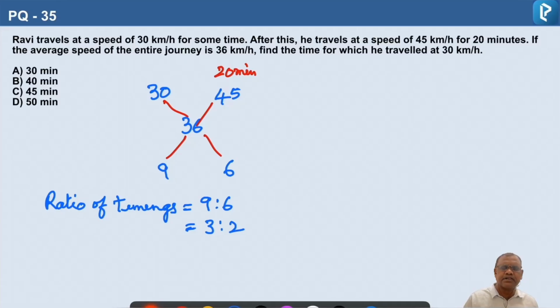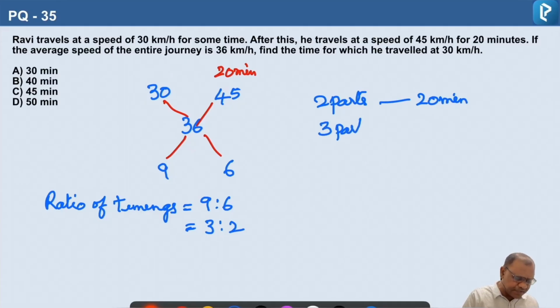So according to the question, 2 parts is 20 minutes. And we need to find out 3 parts, the time traveled at 30 kilometers per hour. How many minutes?